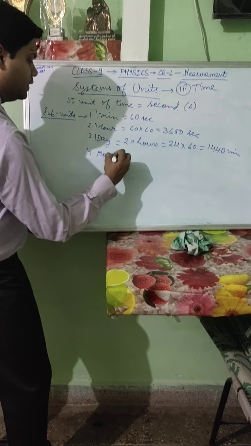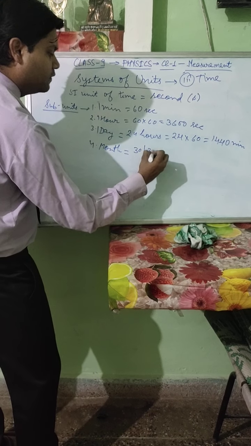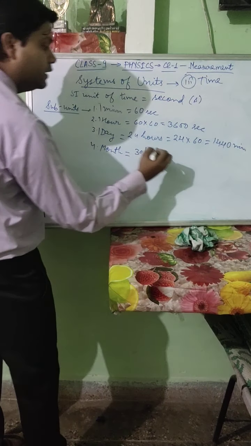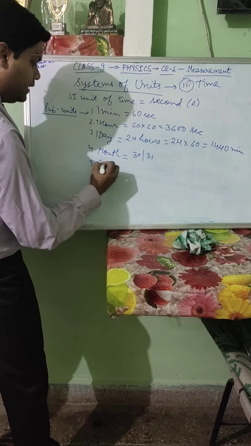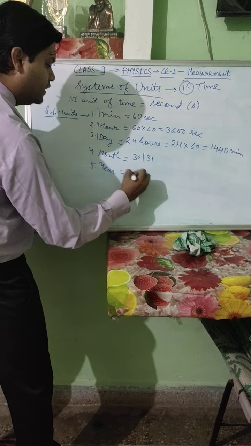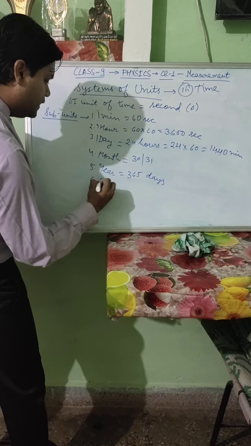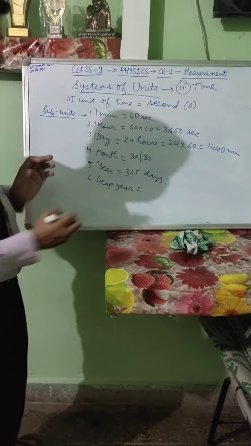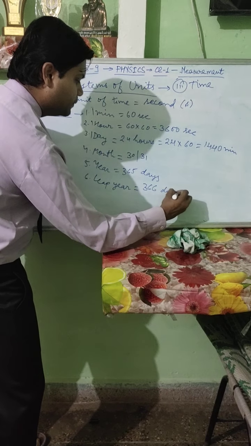Month is also a unit of time. We all know there are either 30 days, or in some months 31 days mostly, except February. Next is year. In 1 year there are 365 days. Leap year: every 4th year is a leap year in which we have 366 days.